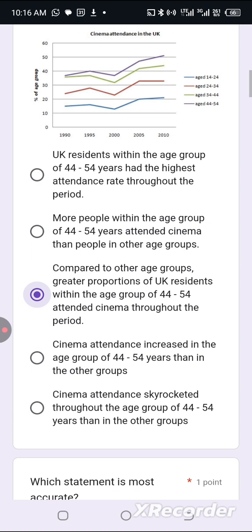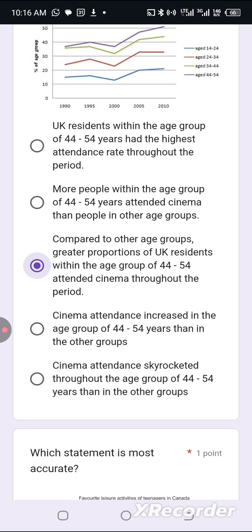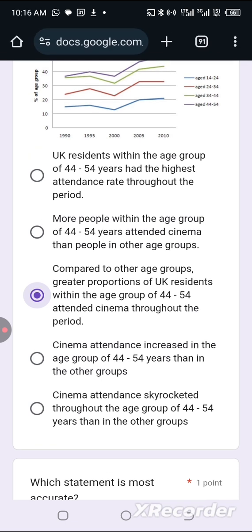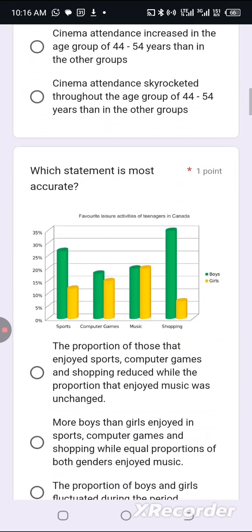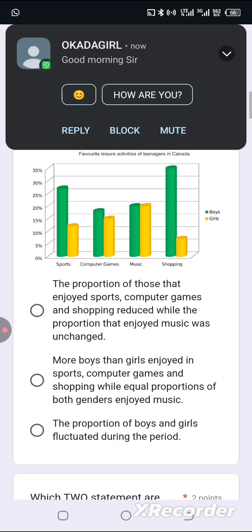So let's check the others. Cinema attendance increased in the age group. This statement is a complicated statement. I won't go for it. Last one. Cinema attendance skyrocketed throughout the age group of. No. Option C is the best answer here. Let's look at the next one.